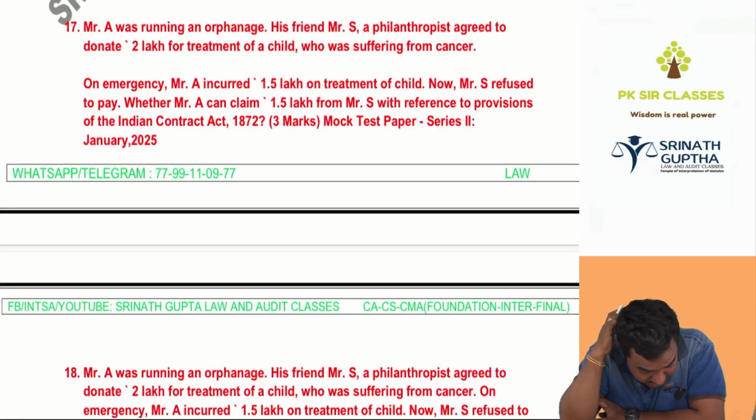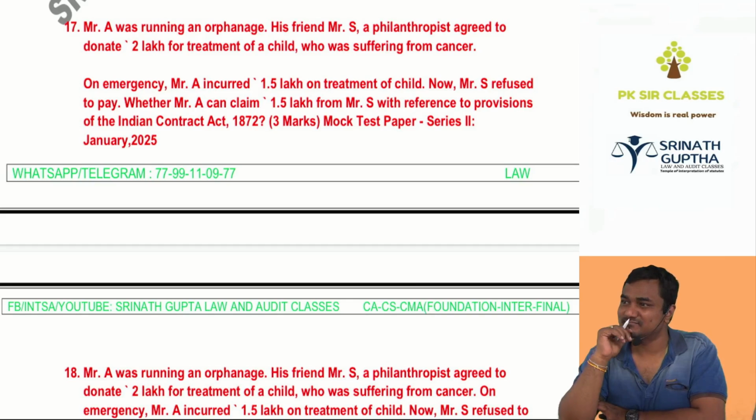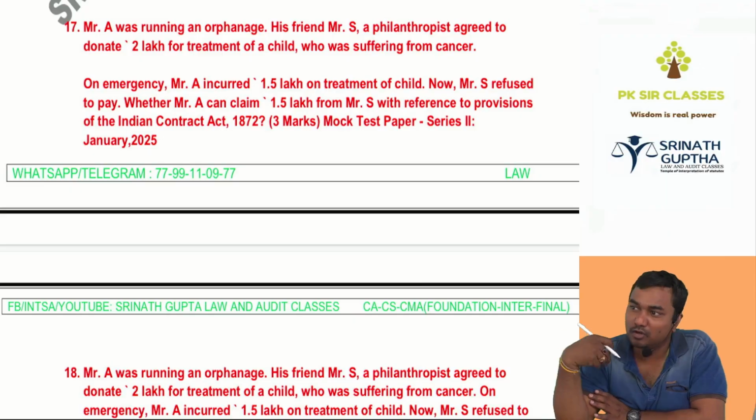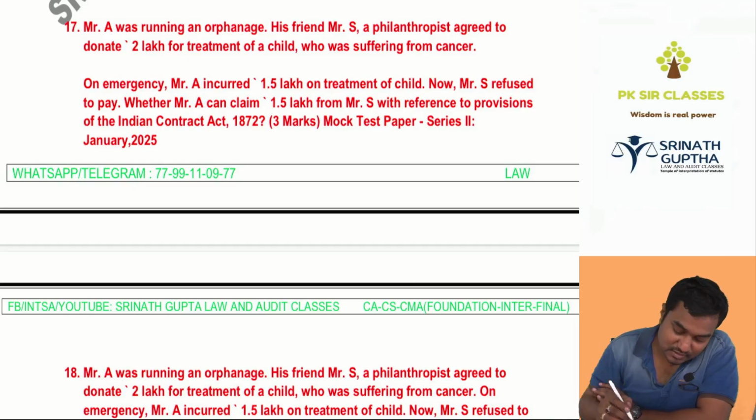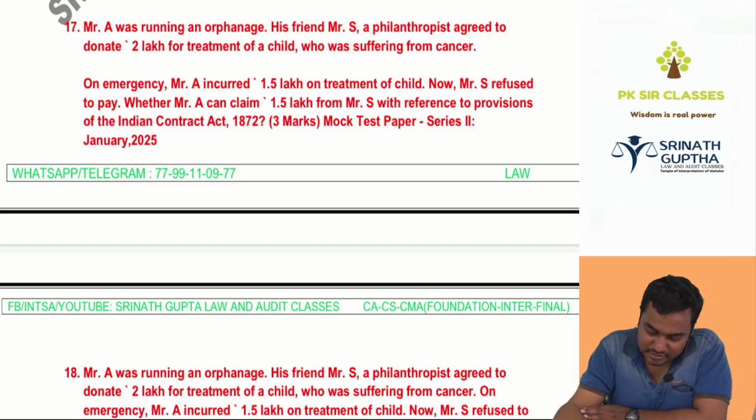Question number 17. Mr. A was running an orphanage. His friend Mr. S, a philanthropist. Who is a philanthropist? One who makes charities and donations, who has a lot of money and wants to donate, like Ratan Tata. A nice gentleman. So Mr. A was running an orphanage. His friend Mr. S, a philanthropist, agreed to donate 2 lakhs for treatment of a child who was suffering from cancer.